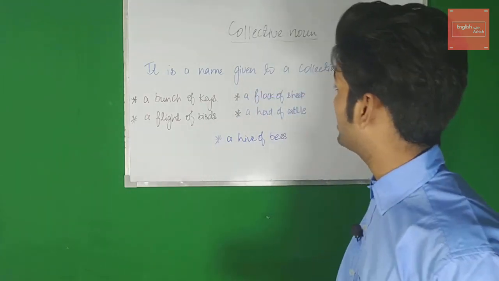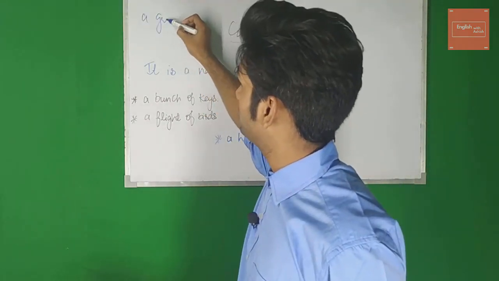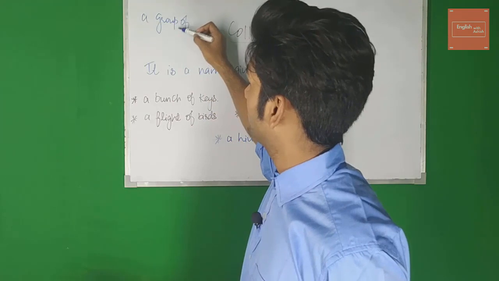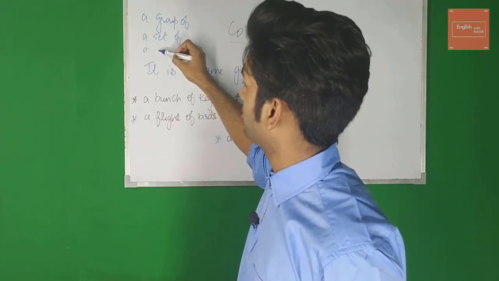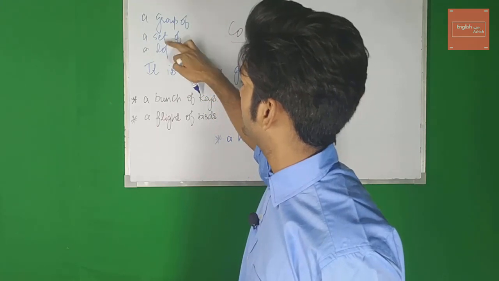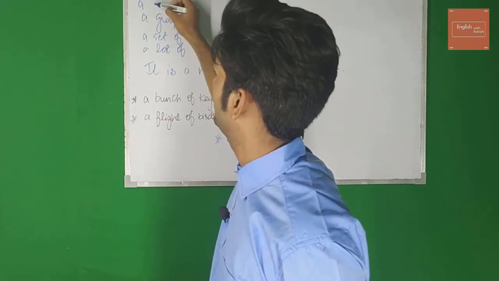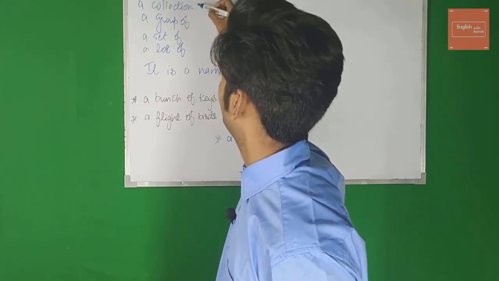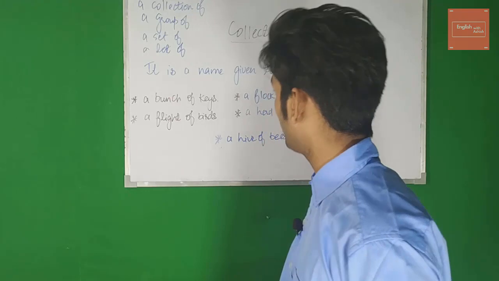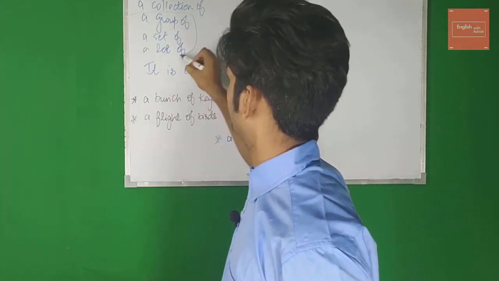The phrases that we can use in those situations are a group of, a set of, a lot of. I hope you can understand what I'm writing. My writing is very bad. A collection of. Nobody uses this, but yeah, you can use all these phrases: a group of, a set of, a lot of.